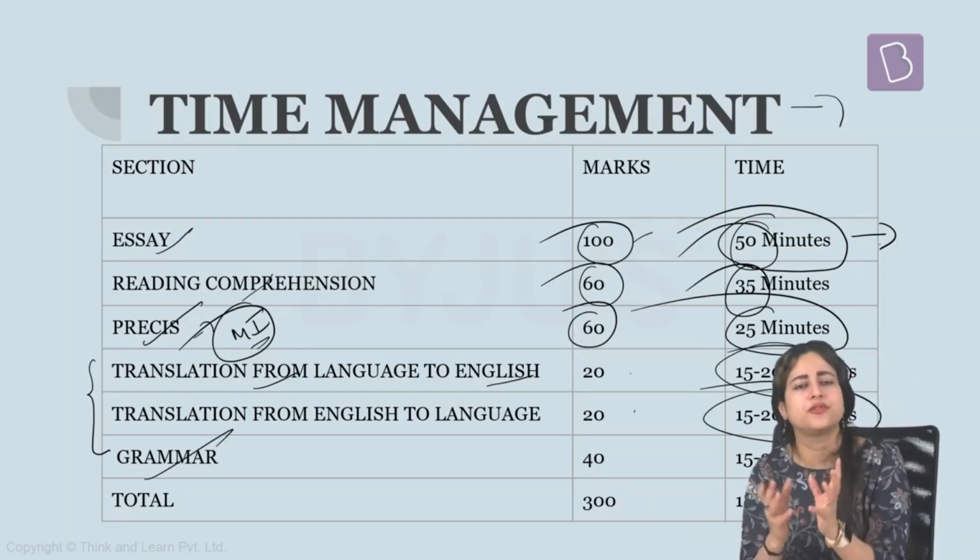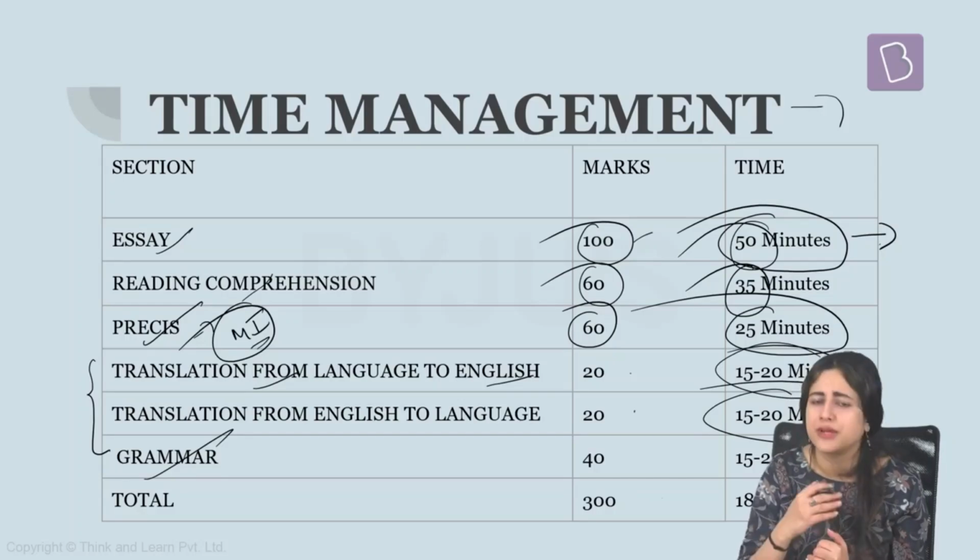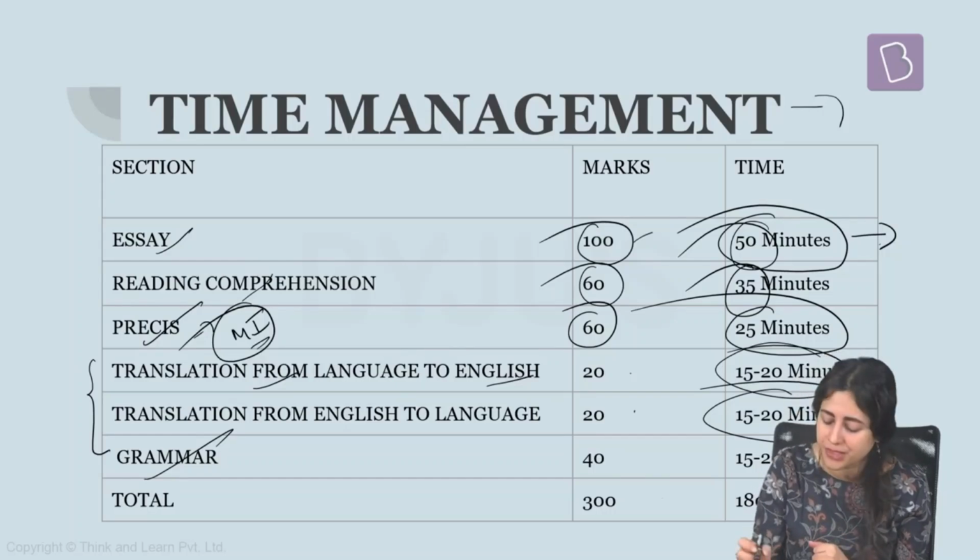Grammar we just discussed. A variety of mixed kind of questions will be given to you, but they will be easy in nature, only to test your basic command of the language that you have chosen here. So therefore, keep reading your vernacular newspapers. Wherever you find difficult words, make sure you get a dictionary of your own language or find them on the internet to find synonyms for those words. Try to understand proverbs in your own vernacular language. Use them in your daily conversation. Talk to family and friends in that language. Soon your command improves tremendously. Therefore, 40 marks are given to the grammar portion.